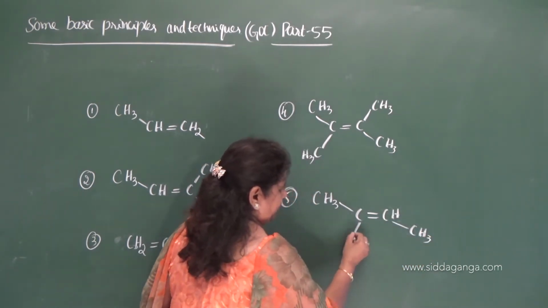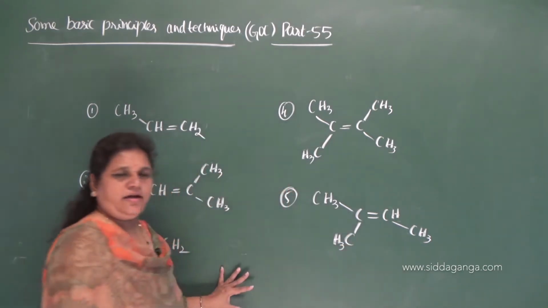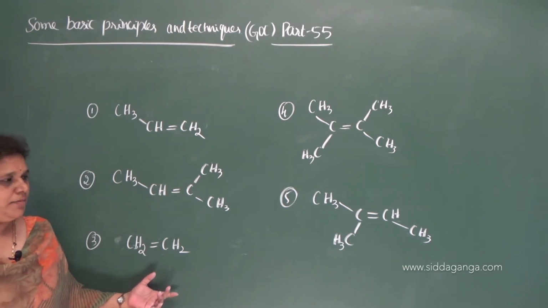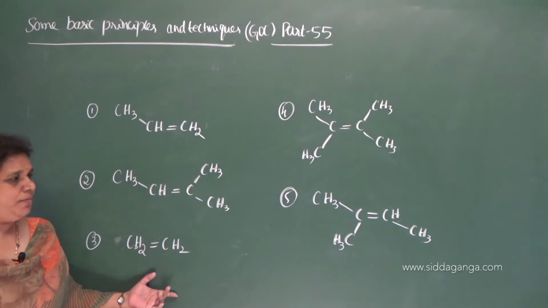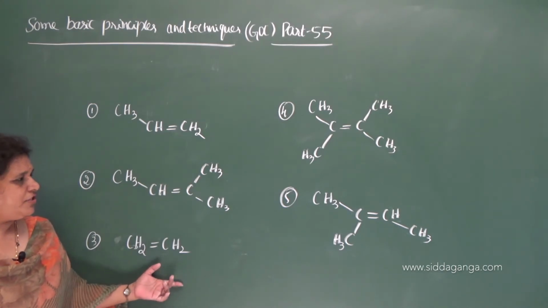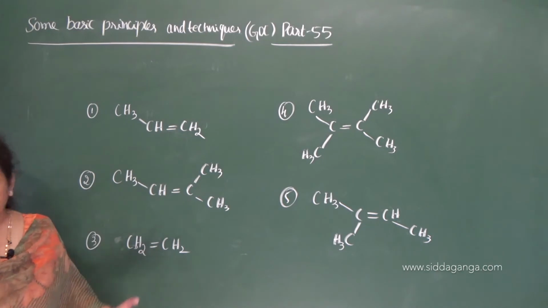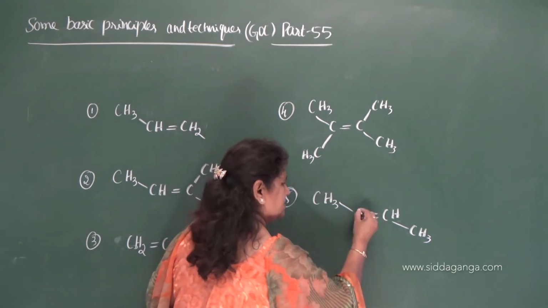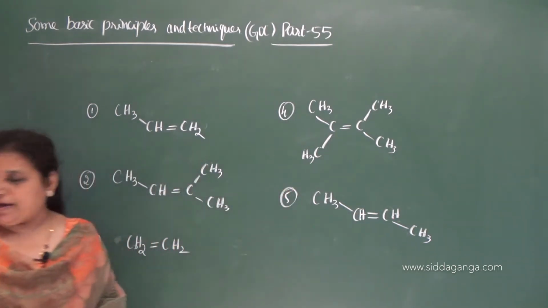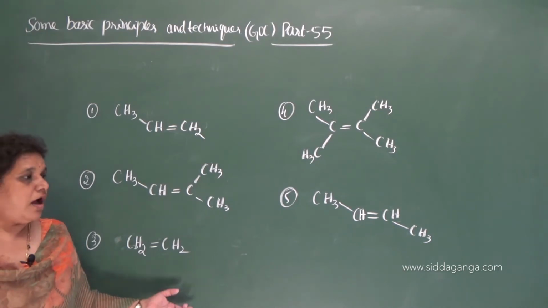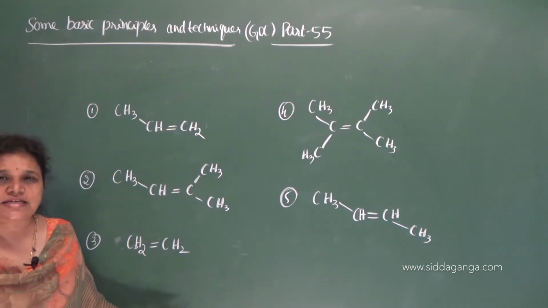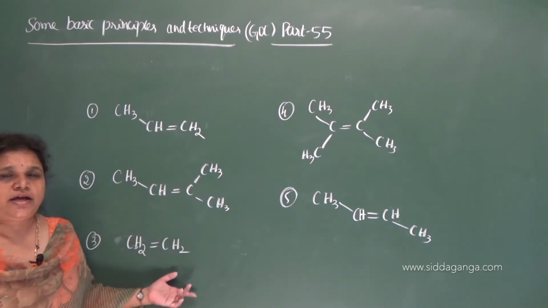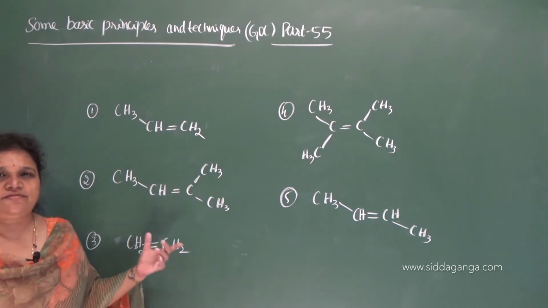Fifth one. Okay. So there are alkenes here. The first compound is ethene, substituted by methyl groups. If a methyl group is substituted on the double bonded carbon, it becomes an alpha methyl group, which contains alpha CH bonds. Then we can write the hyperconjugated structures. So now we need to write the decreasing order of stability of these alkenes.